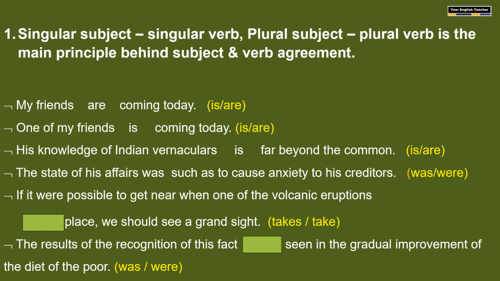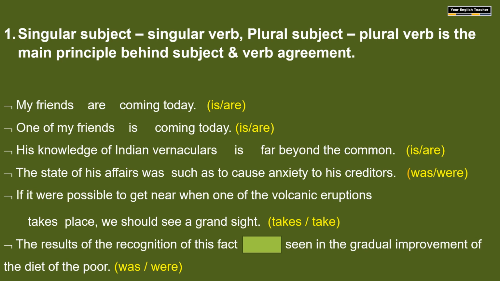The volcanic eruptions is plural, but when we add one of, that becomes singular. So we need a singular verb here, that is, takes.